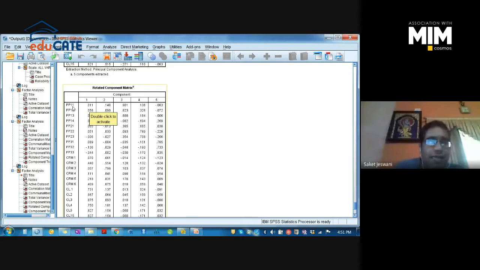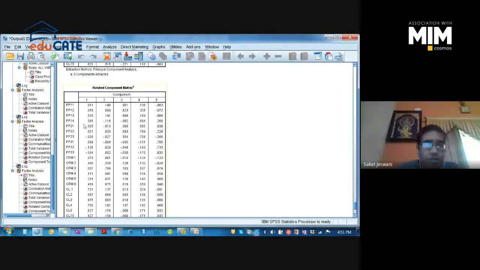Understood. So it means PP11 has some values under factor 1, factor 2, factor 3, factor 4, and factor 5, but it is maximally explained under factor 3 only. All the four items of this variable PP1 are understood as a single variable, which is why they come under the same factor 3. But there was an issue with PP14.